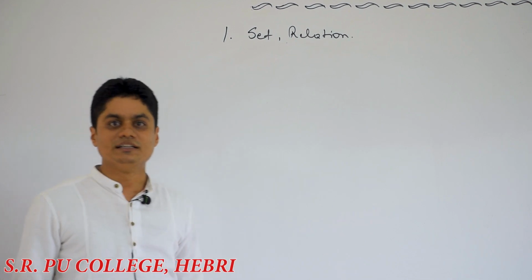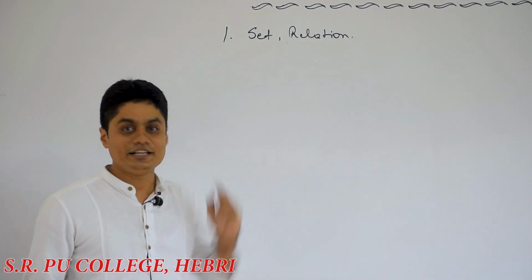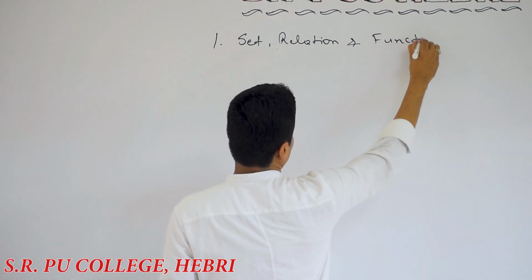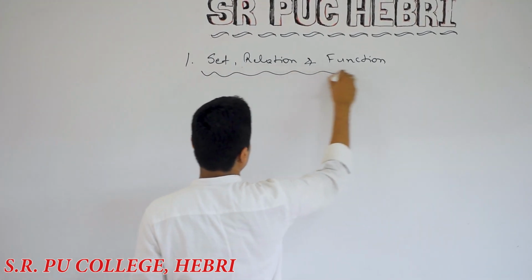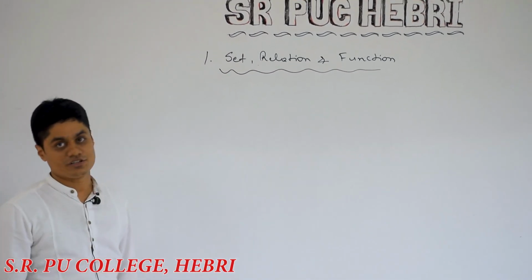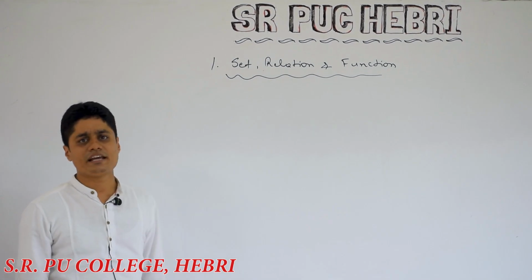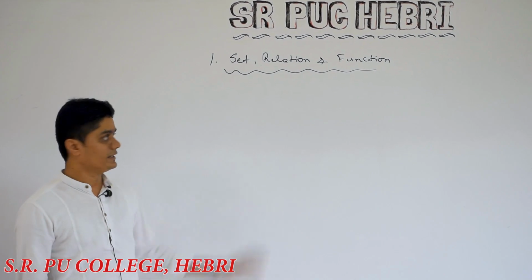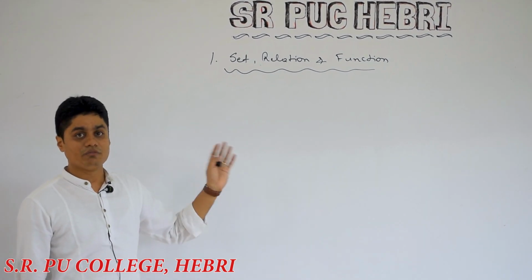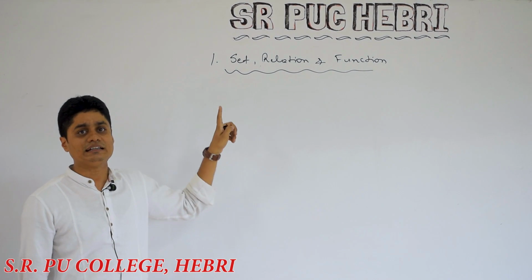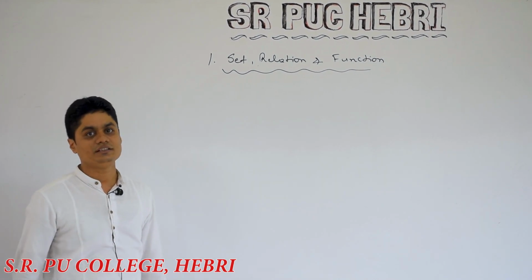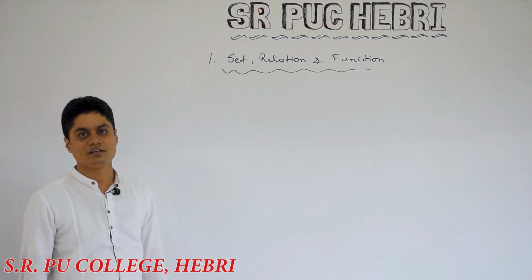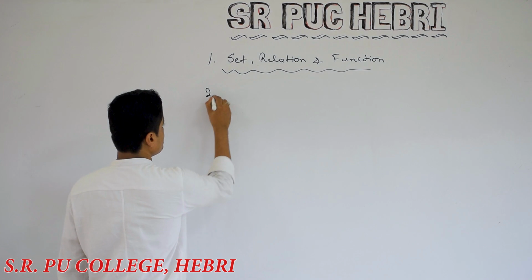The first topic which you are going to learn in this year is sets, relations and functions. This is actually a completely new topic, which you have not studied anywhere in lower classes. It actually has a lot of applications, but this year you are going to learn only the basics, and this is also pure logical thinking. So this is an important chapter, and one more point is that you are going to learn only 10% in first PUC and 90% in second PUC. So at any cost, in first PUC or 11th standard, you must learn this topic. Remember that.